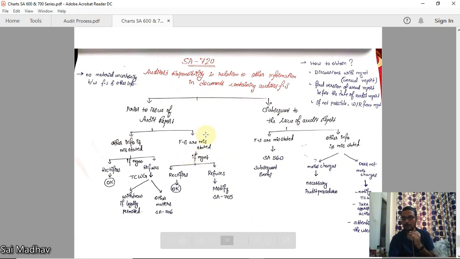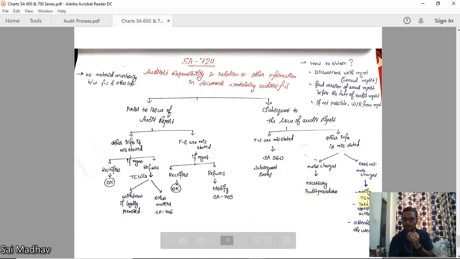But subsequent to the issue of audit report, you have issued the audit report. After you have issued, there is some other information. If other information is misstated, you have issued the report, but now the information is misstated. Now what you have to do? You have to inform management. If management does not respond, go to TCWG. If it makes changes, perform necessary audit procedures on those changes, to see whether the changes are appropriate or not.